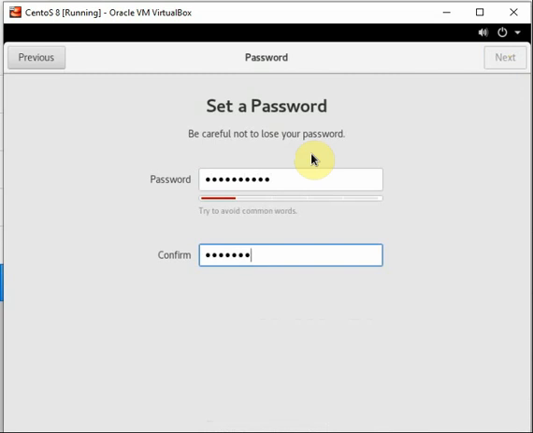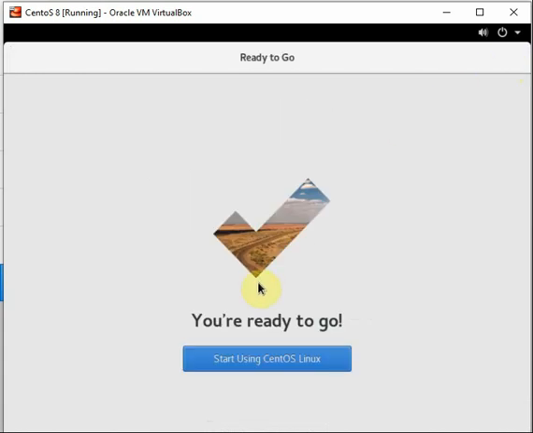Do not use a simple password like me. It's not a good idea, but it is our test system, so I am using simple things. Password is very important. It should not be dictionary based. It should not be that simple.